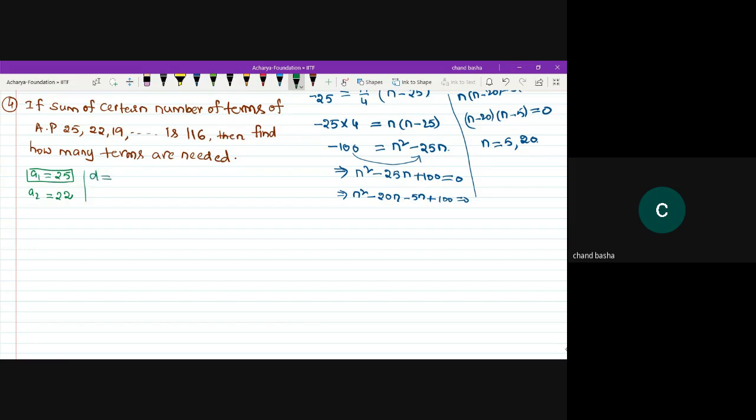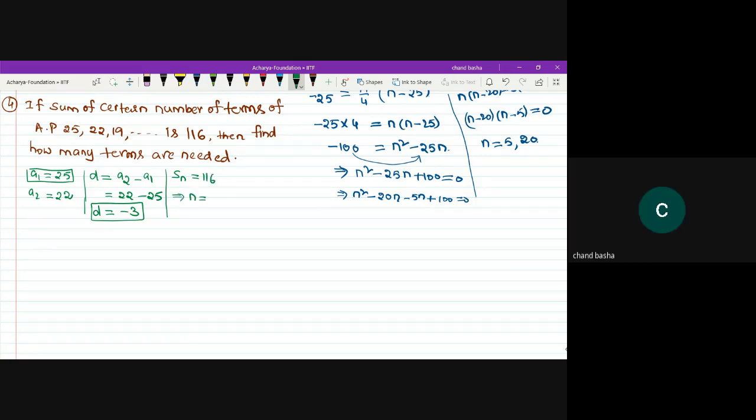What is the common difference? Sir, 3. Common difference is minus 3. Yes.